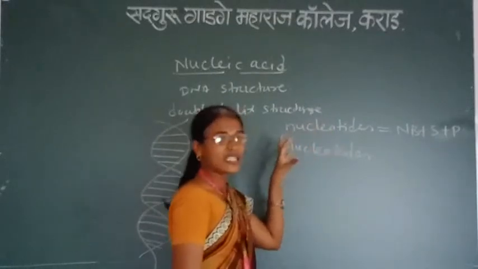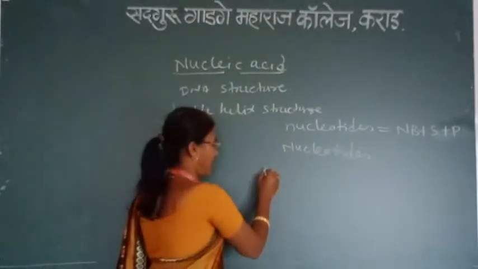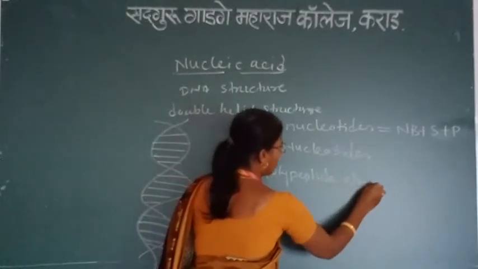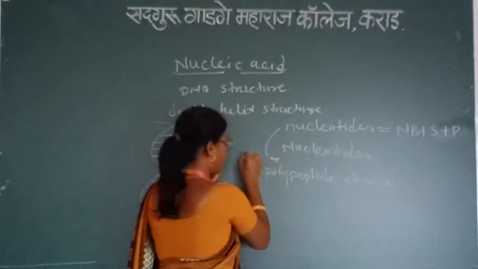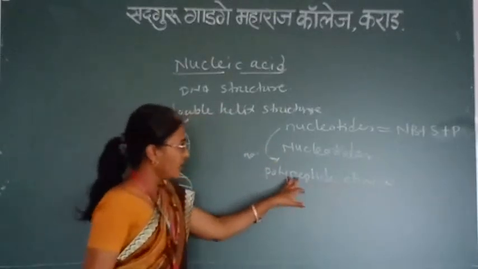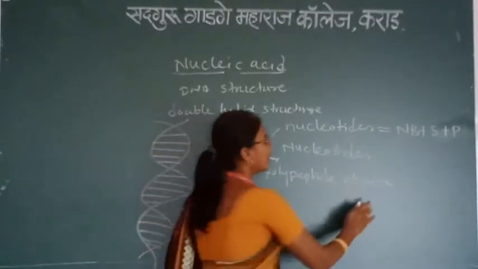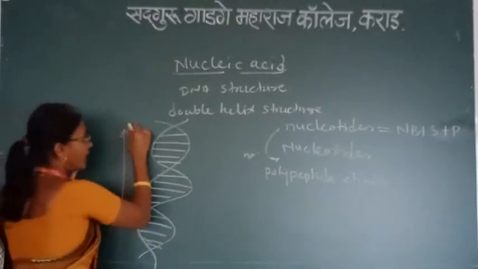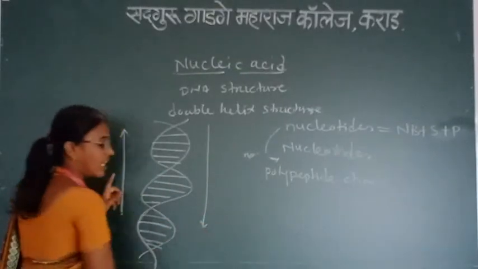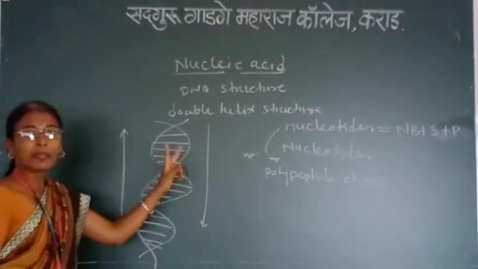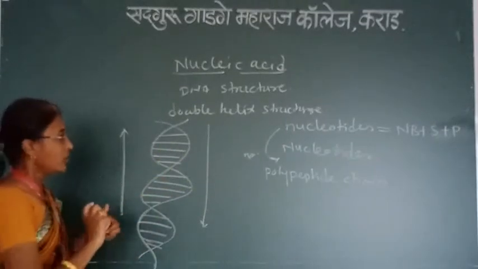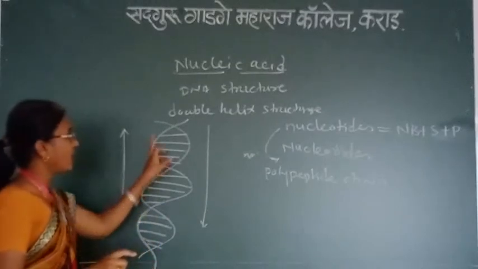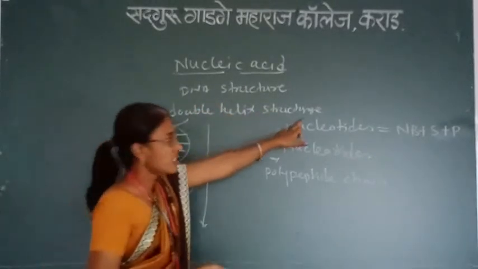A number of nucleotides come together and form a polynucleotide chain. This polynucleotide chain runs in one direction upward, and another runs downward. That is, the two anti-parallel polynucleotide chains twist like a ladder and form a typical structure. It is called a double helical structure.